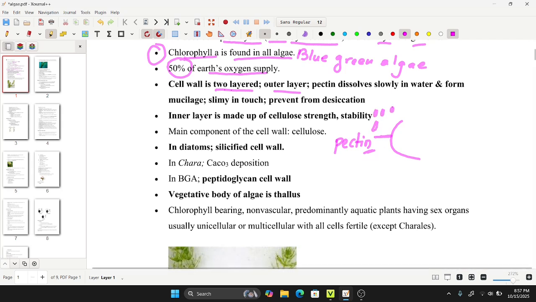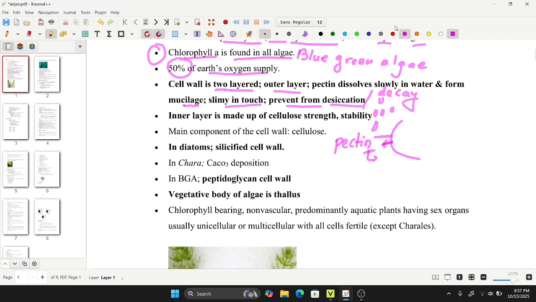When rainwater is poured over the algae, the pectin on the outer layer dissolves and forms a mucilaginous covering that is slimy and slippery to the touch. This slippery nature prevents desiccation, that is, decay.